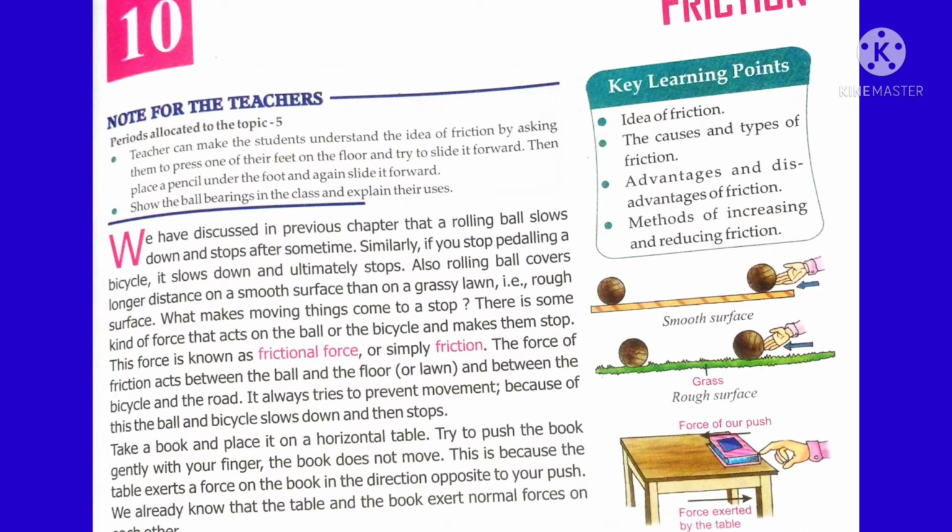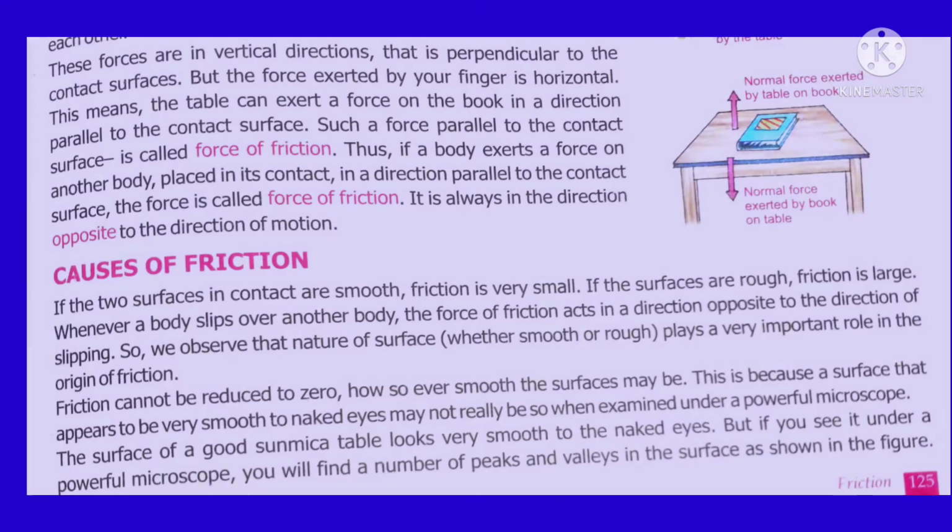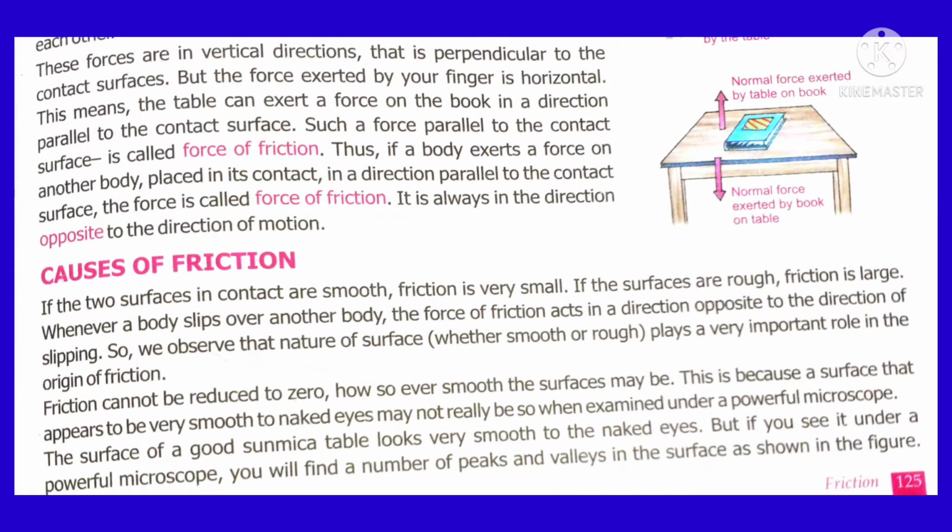Now come the causes of friction. Know that the nature of the surface, that is rough or smooth, plays a major role in the origin of friction. If it is a rough surface, the friction will be more. If it is a smooth surface, the friction will be less. But do remember one thing, friction cannot be reduced to zero.